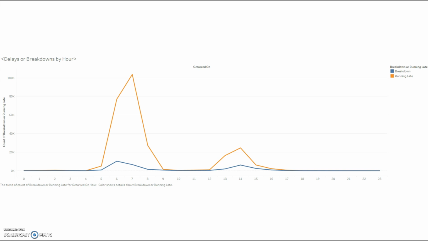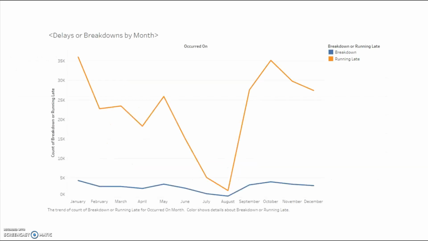We thought that one explanation for this occurrence might be that more people use the roads during those times. For example, during the summer months, there are fewer people on the road simply due to the fact that there are not many parents bringing kids to and from school, and there are more delays during the winter months because more people are heading to airports and the conditions of the roads are worse.